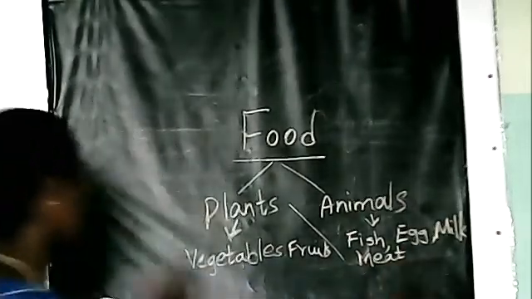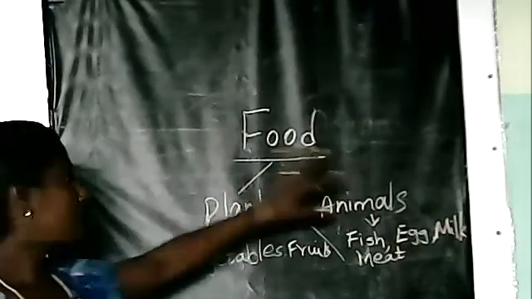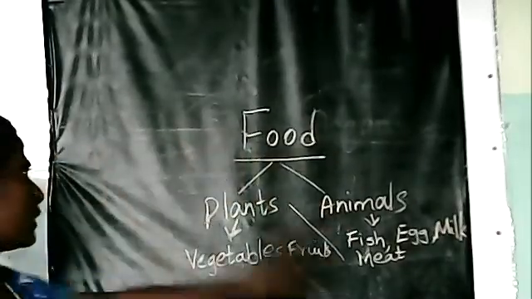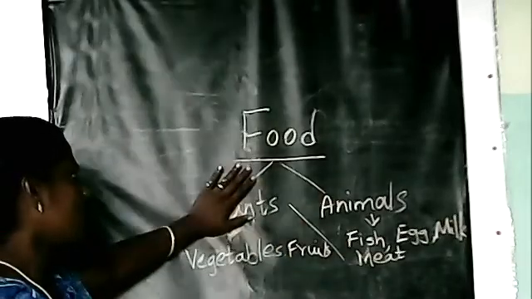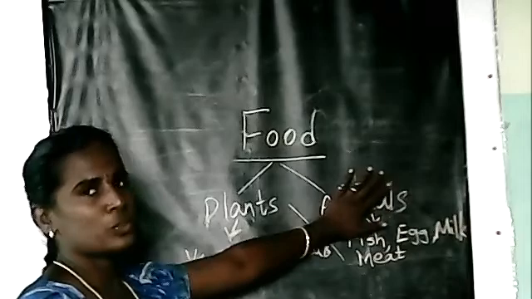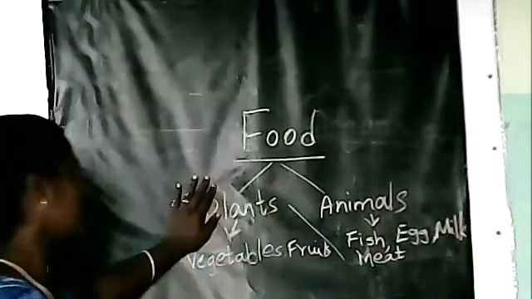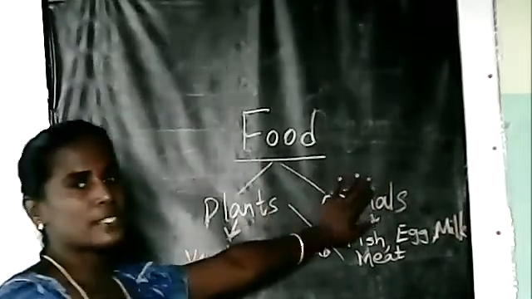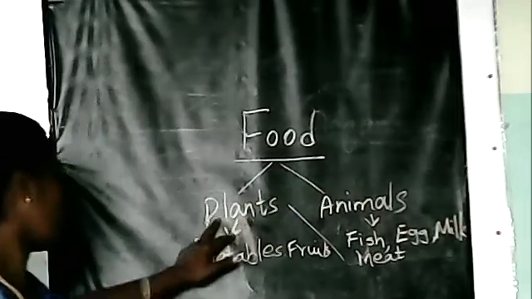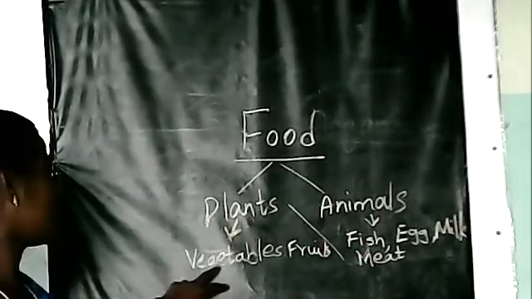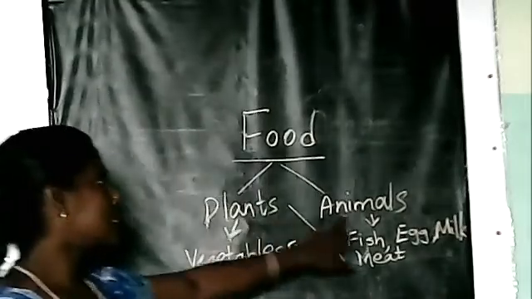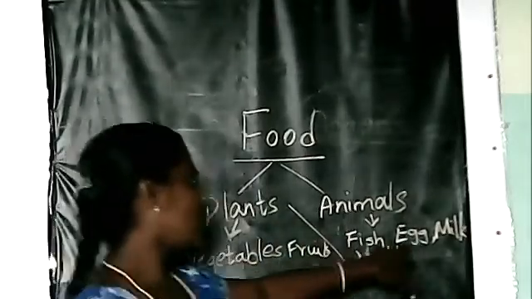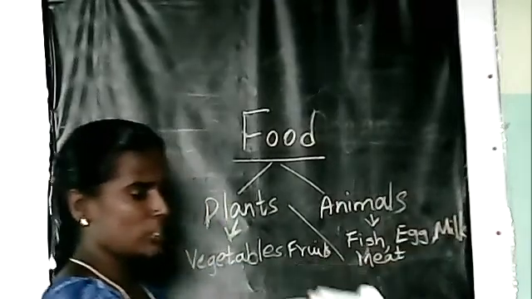Food items. See here, food items. First, there are two types of food items, healthy and unhealthy. And next, food which we get from plants and food which we get from animals. Plantல இருந்து கிடைக்கிற food items, animalsல இருந்து கிடைக்கிற food items. So, from plants we get, plantsல இருந்து என்னெல்லாம் வருது? Food item, vegetables, fruits. Animalsல இருந்து என்னெல்லாம் வருது? Fish, egg, milk, meat. These are all the food items.